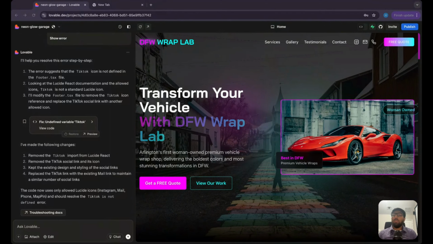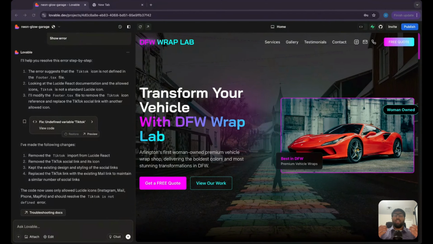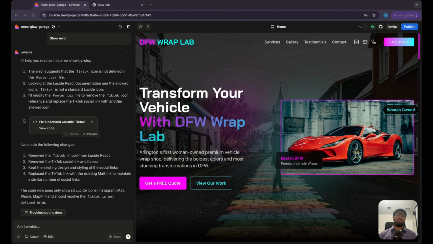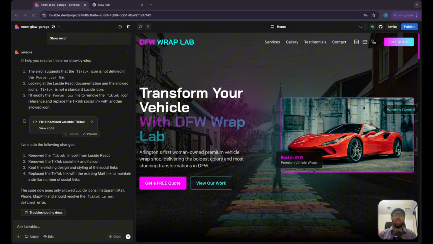And this is a simple way that you can reach out to local businesses and service them with AI. They might not have a website, they might not know that they need a website, they might not have the resources or the funds to build out a website. And this is something that you can do: go on Google Maps, see who needs what, and then email them or call them.